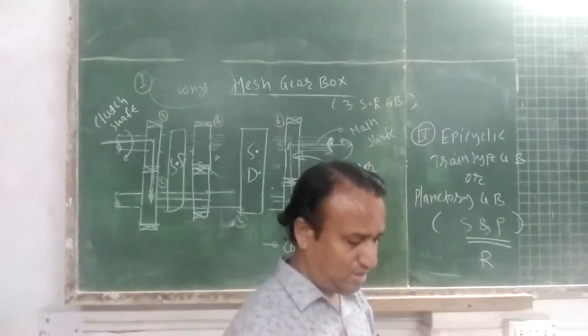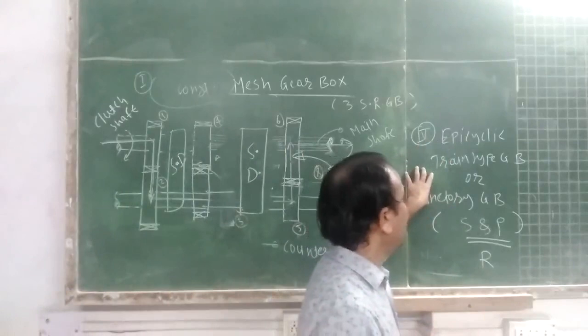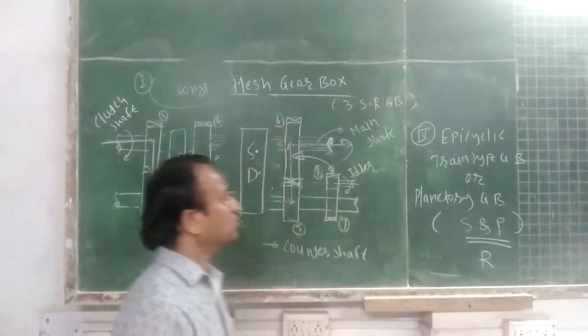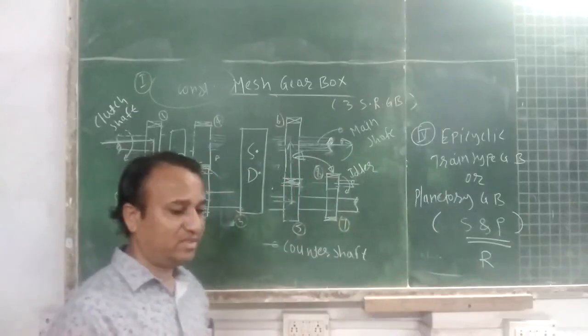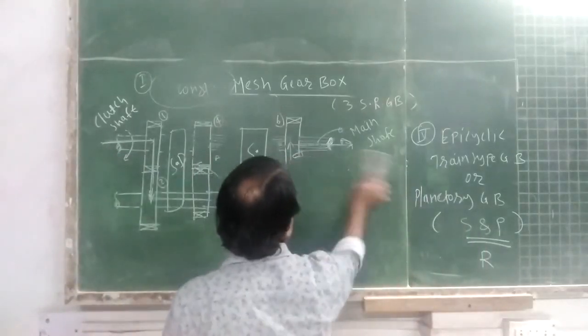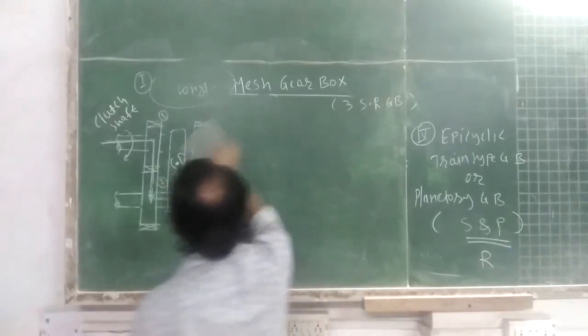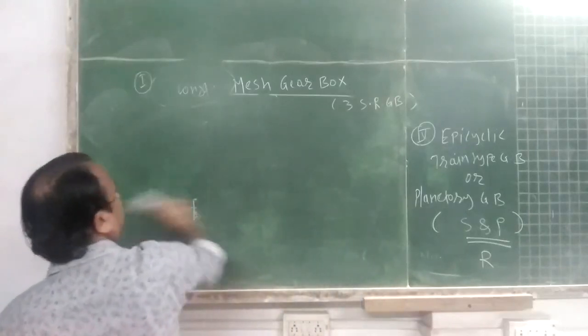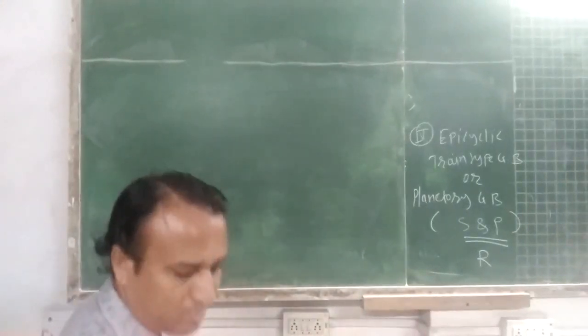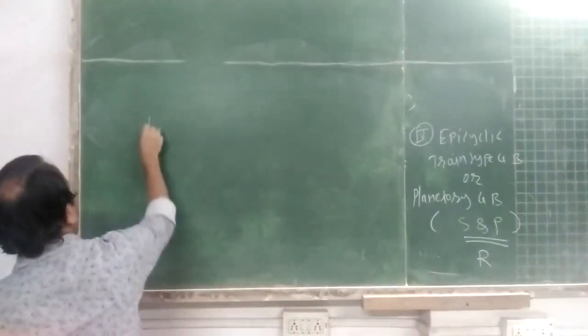It is popularly used in advanced cars. With the help of the epicyclic gear train, manual transmission is replaced by automatic transmission.